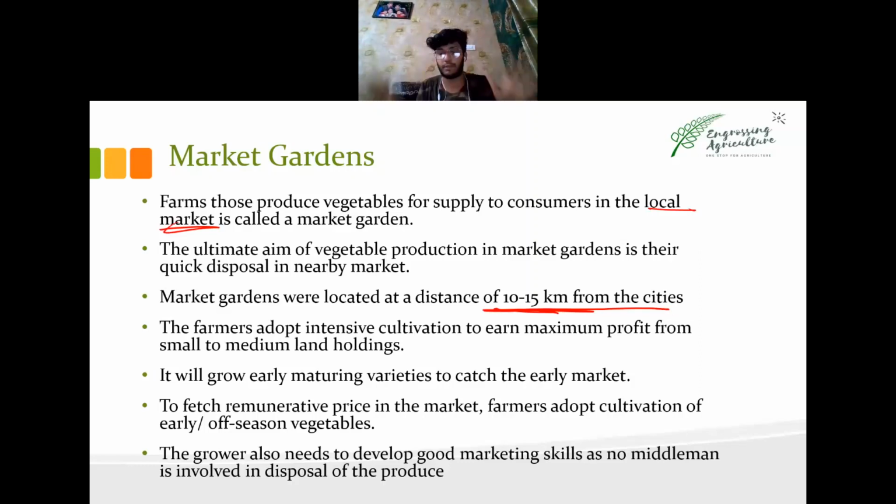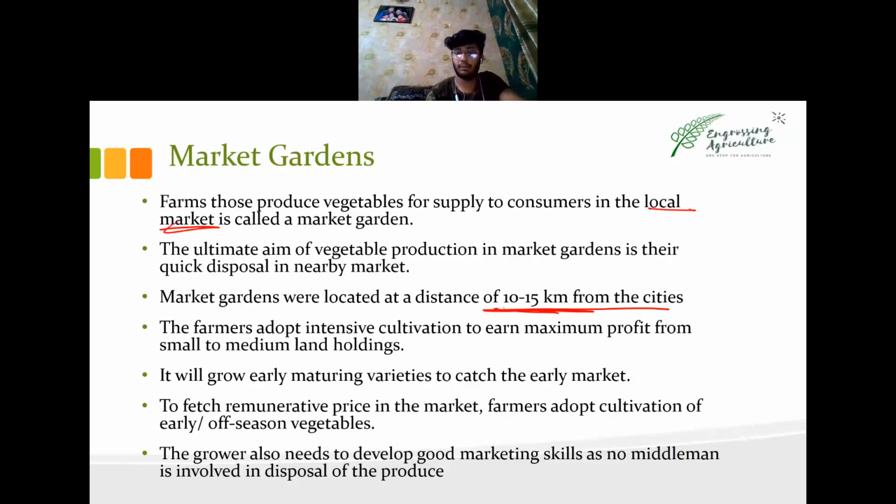It's not a big consumption or big farm. It's a medium range production and supply chain, in which you can go for any cultivation of vegetables. The farm should be 10 to 15 kilometers from the city. The aim is to get a nearby, local market. Then the transportation charges are almost negligible because it's a nearby area. The cost of cultivation is not that high.